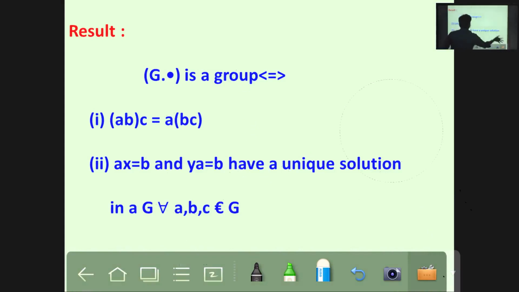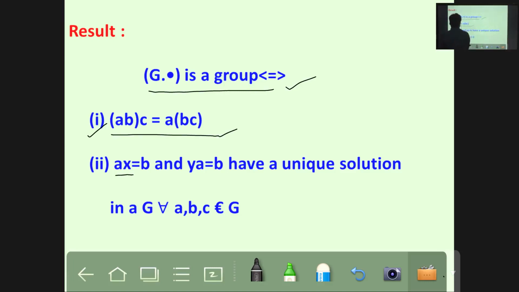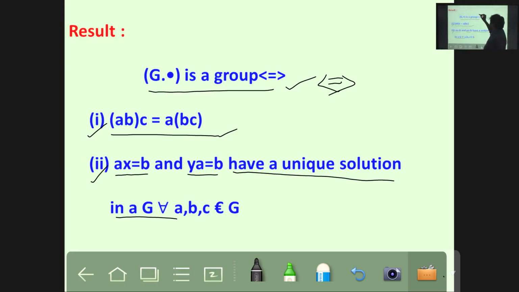What is the result? G comma dot is a group if and only if, first one, associative property, second one, ax equal to b, ya equal to b have unique solutions in G. Understand? If and only if. This application we use in the next theorem. So what is the result? G comma dot is a group, then associative property holds, and ax equal to b, ya equal to b have unique solutions in G.